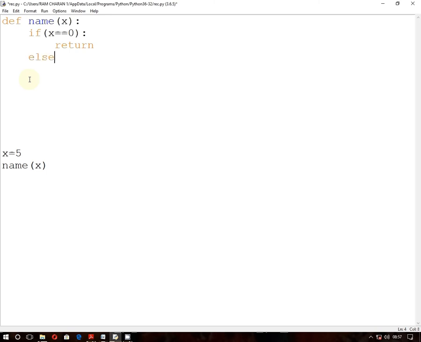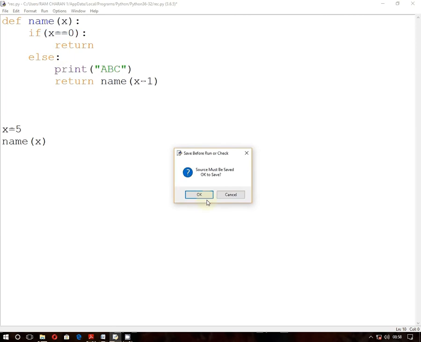I am going to write the else part. Then I am going to write print. Let's suppose your favorite name, what is that? ABC. Okay. Then again I am going to write, what to do? Return. Then what to return here? Return that name. It will call itself. And since we are starting from 5 and going to 0, this should be a type of decreasing order. Okay. So it is going to call itself. This is your main program. So this name is going to call itself again. Let's check whether it is running or not. I am going to type.